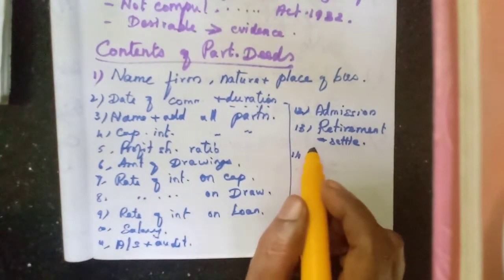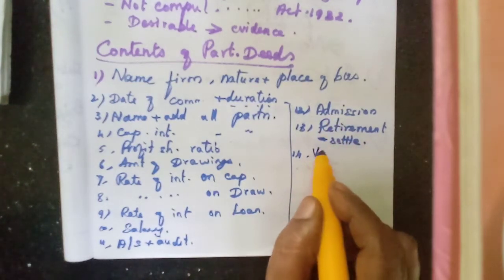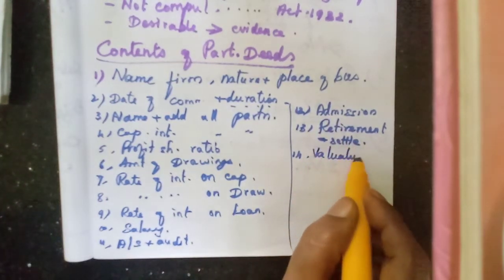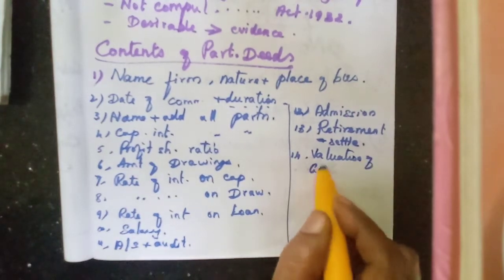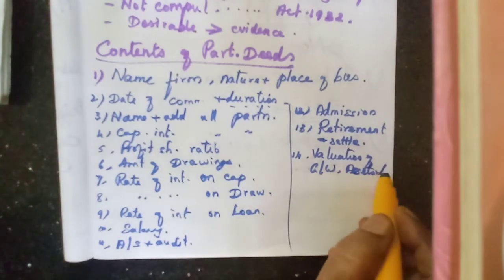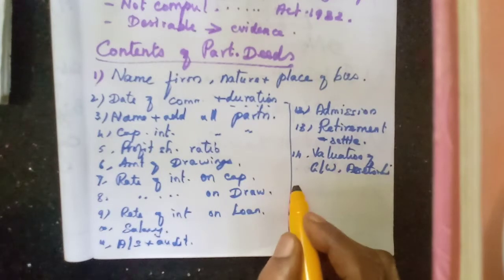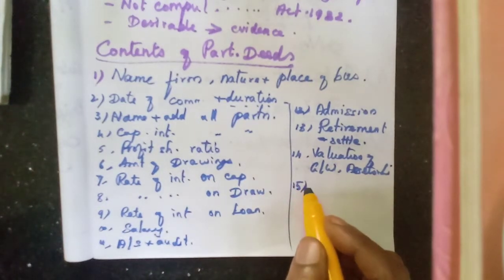At the time of admission and retirement, the method of valuation of goodwill and all the assets and liabilities, this also we will learn as a separate chapter.